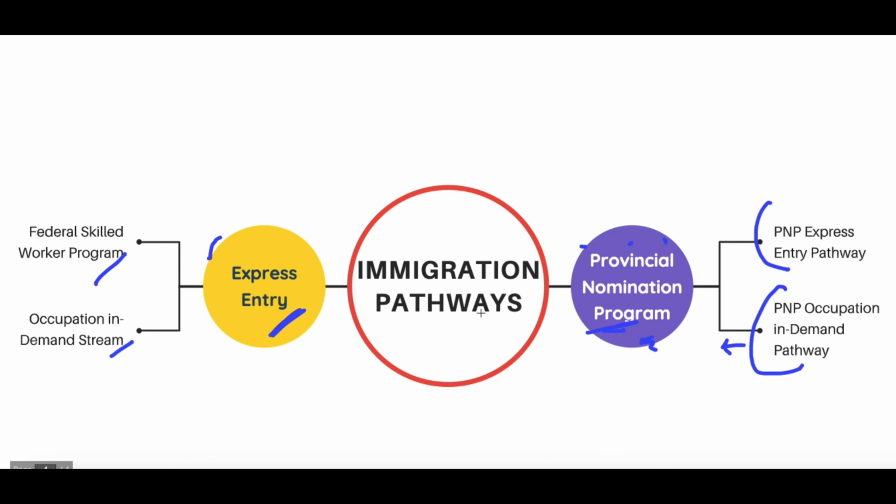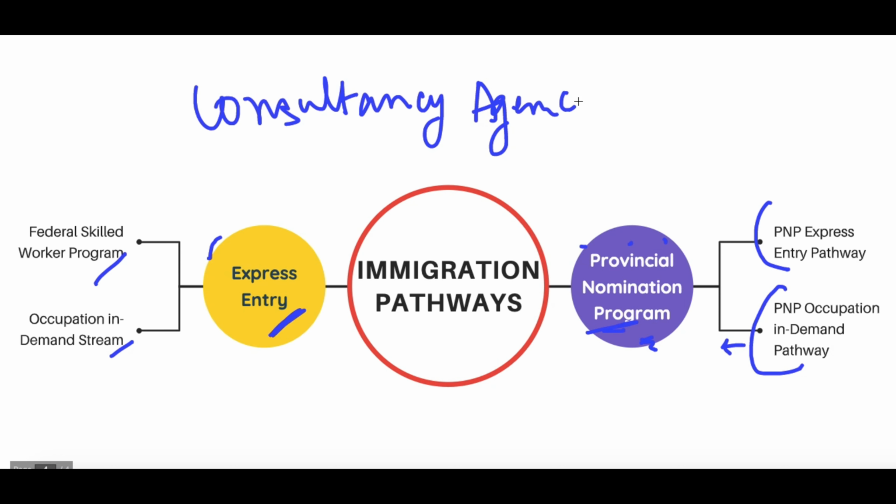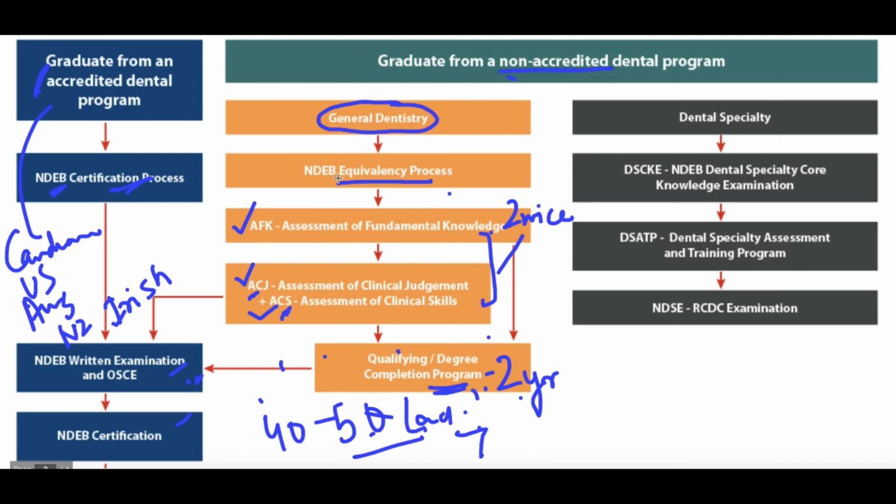If you want more details on the immigration pathways, please consult a consultancy agency. There are lots of them right now providing this kind of immigration service. You can consult these agencies, get the details of both programs and which one is applicable for you. You only need to do this immigration first if you are looking to get the loan. If you have the spending capacity on your own and don't want a loan from a Canadian bank, then you generally go on a visit visa, a travel visa, or maybe a student visa to give these examinations.